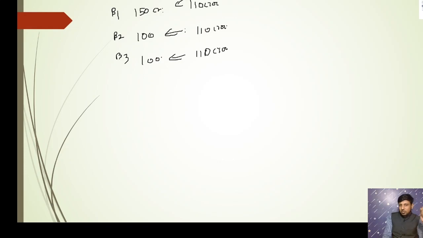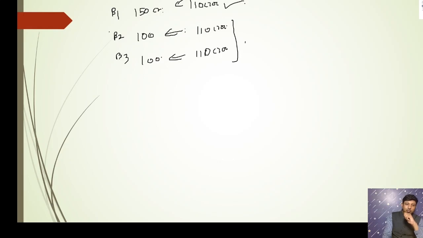In this case, bank 1 can provide 110 crore because it already has 150 crore. Bank 2 and bank 3 have only 100 crore. They can't service 110 crore, so they will leave out the extra 10 crore of loan demand.